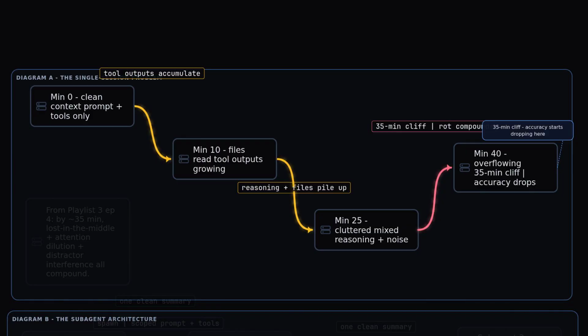Here's the failure mode. One agent, one session. Minute 0, clean context, just your prompt and the tool list. Minute 10, files read, tool outputs accumulating. Minute 25, significantly larger, mixed reasoning, accumulated noise. Minute 40, the context is enormous, packed, accuracy drops. The same model sharp at minute 0 is now drowning in its own history. The architecture itself is the problem.